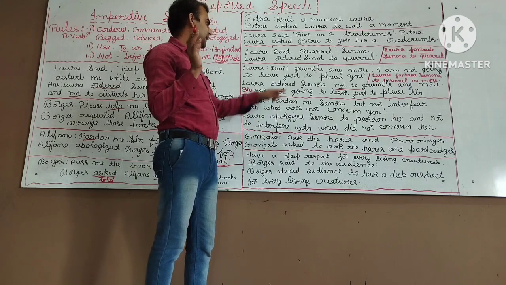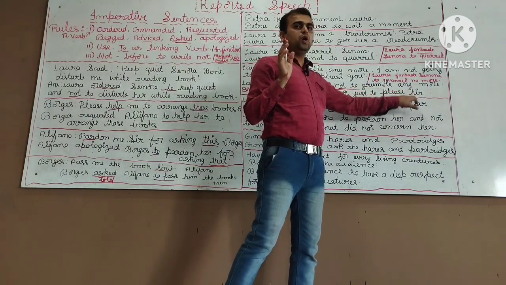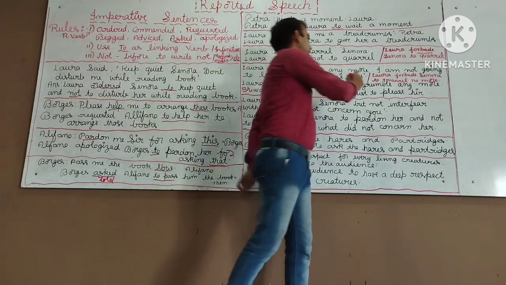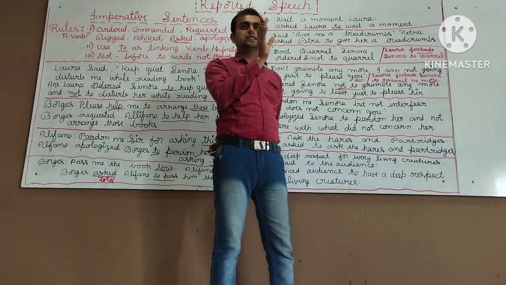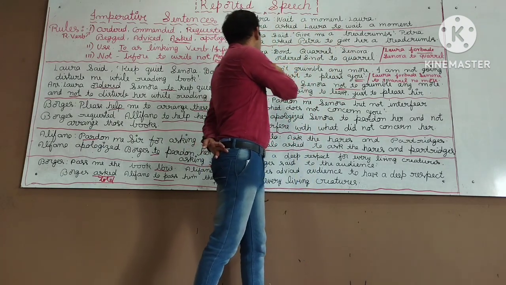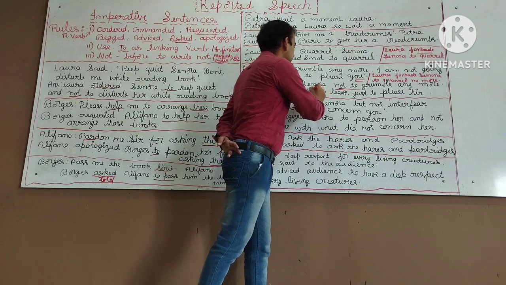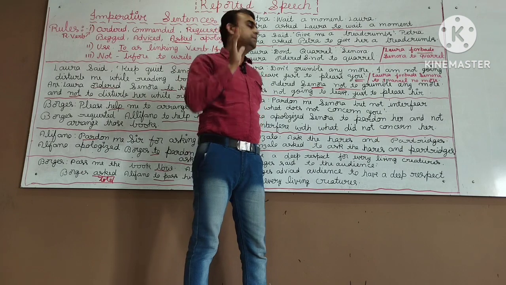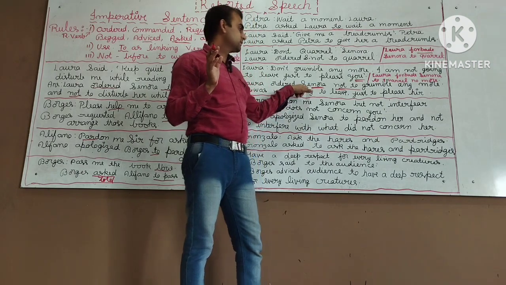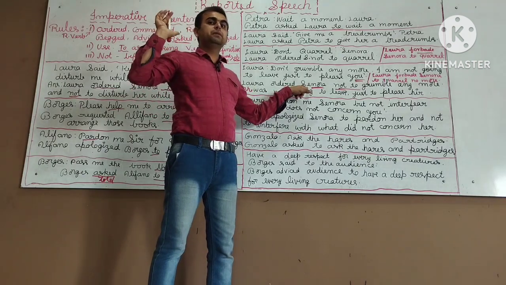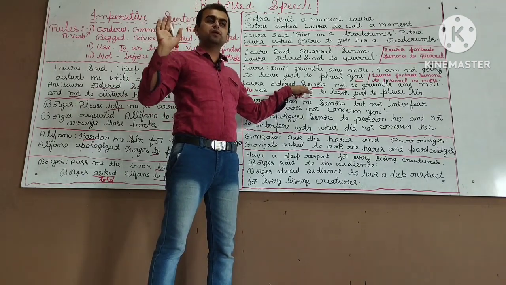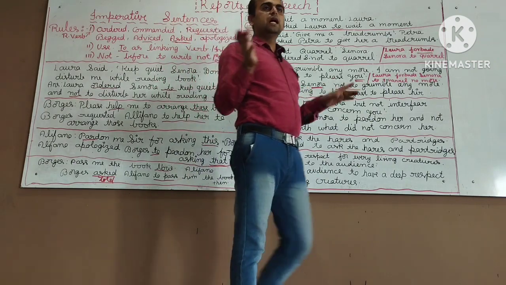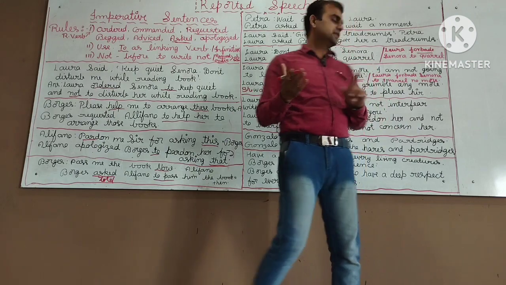Is it clear? I said the personal pronoun always changes according to the object. Okay, the second person always changes. The second person is called you. You always changes according to the object. Object means whom it was said to. Okay, Laura said to whom? Sinora. Sinora is a female, a third person. So the personal pronoun changes according to the object. Please keep it in your mind. If you have not understood, please go to my previous videos where I have taught how the personal pronoun changes: how the first person, that is I and we, changes; how the second person you changes; how the third person he, she, it and they changes.